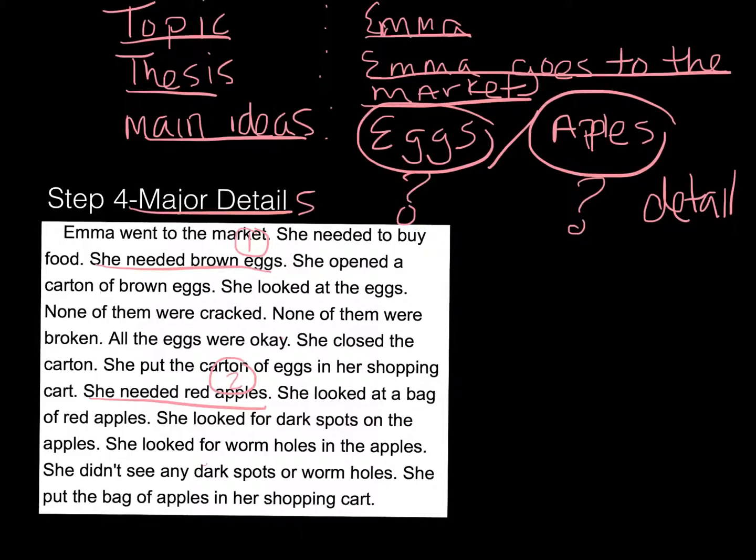So, first up, we need to know what color eggs. They were brown eggs. Okay, we know a little bit more. All right. We also find out that none of them were cracked. They were all good eggs. None of them were broken. Good. So, we know the eggs are not broken. Now, what about the apples, though? Let's find some major details.